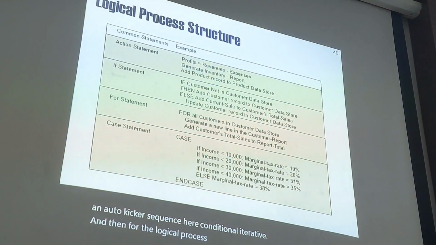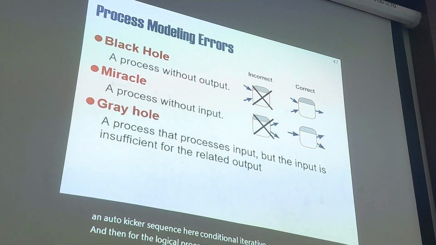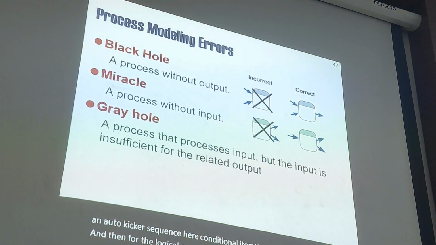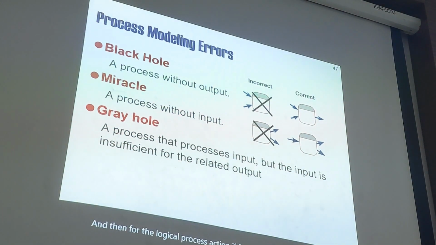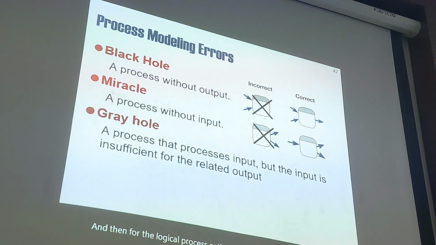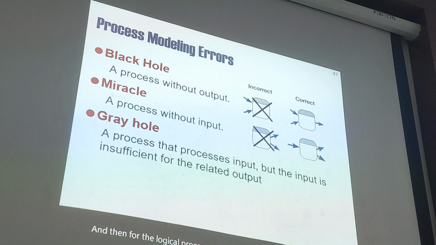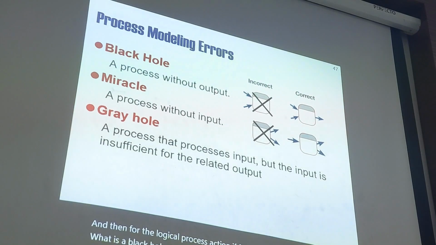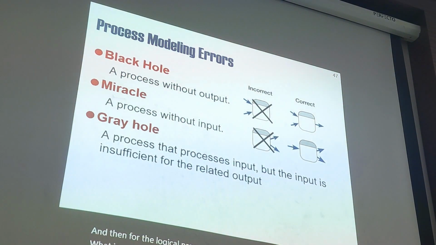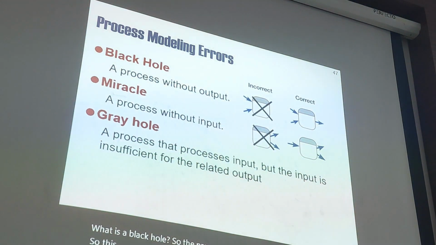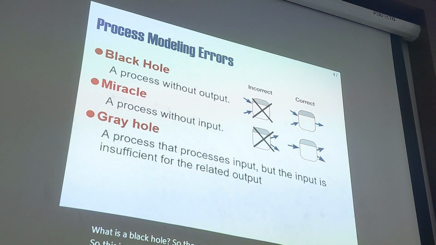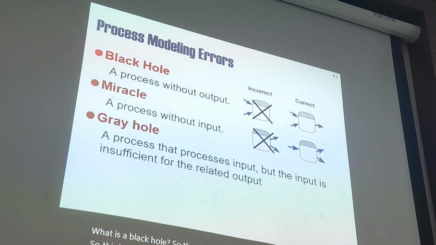Now there are some errors when we develop the DFD. The first one is the black hole. What is the black hole? The process only has input but no output. This is an error in process modeling. This is some mistake in the flow. If we have input, we must have output.